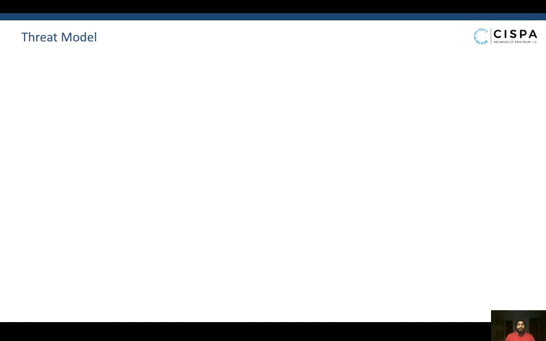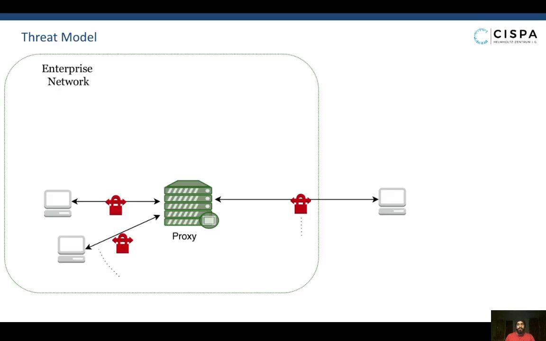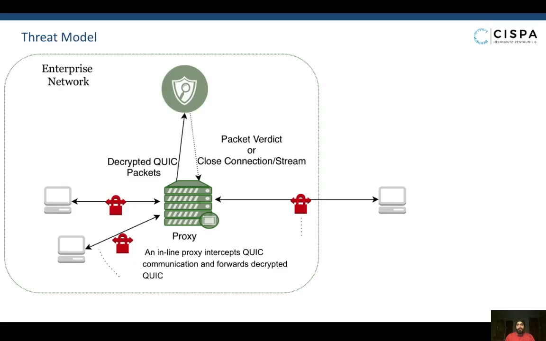Now that we have an idea about QUIC, let's discuss the threat model that we consider for our paper. Assume a typical enterprise network with all the communication happening over QUIC. The devices inside the network need to communicate with the devices outside, and all the traffic passes through the QUIC monitoring system present at the edge of the enterprise network. The monitoring system consists of two components: an inline proxy for decrypting the encrypted QUIC communication, and a DPI system for inspecting the decrypted content.